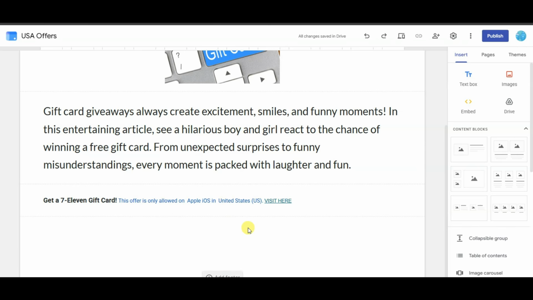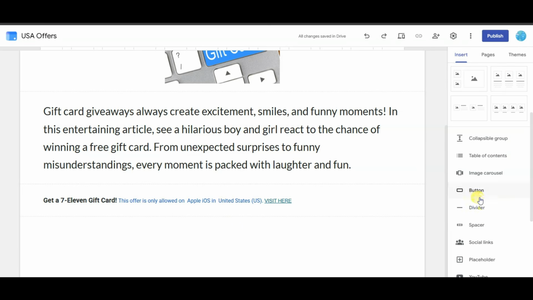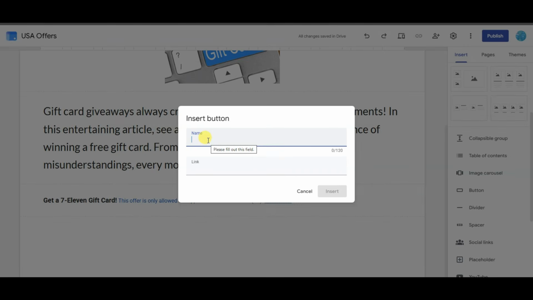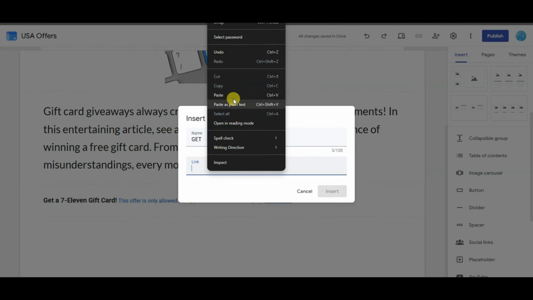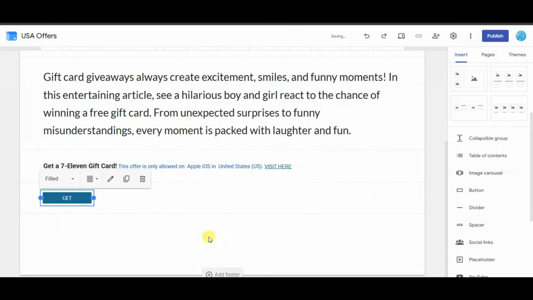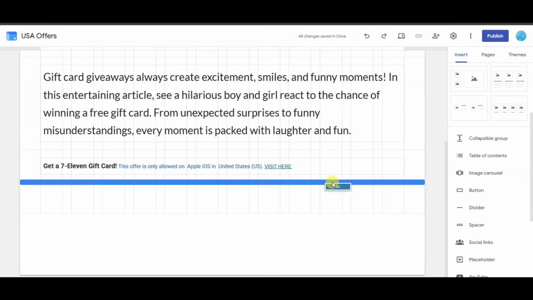You can also add your button. You can click on button. You can type your get. Now paste your CPA link. Click on the insert button. Drag this button here.